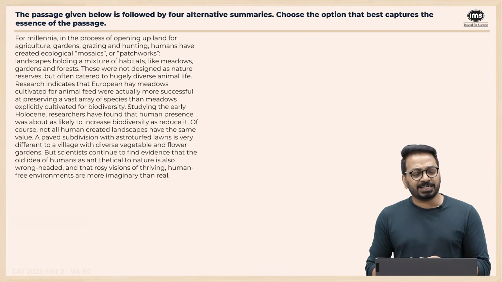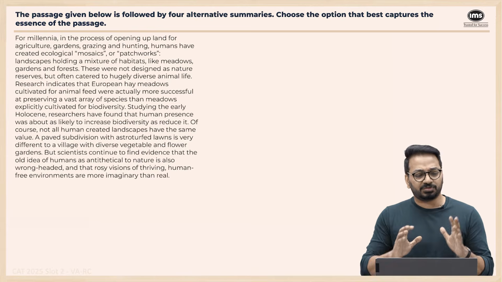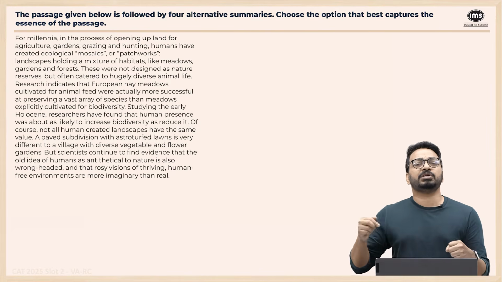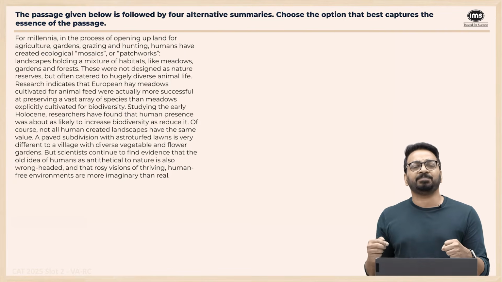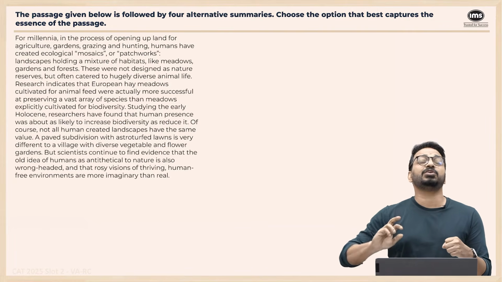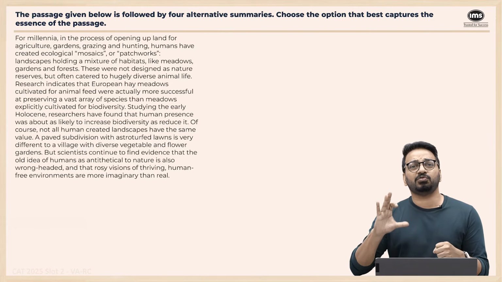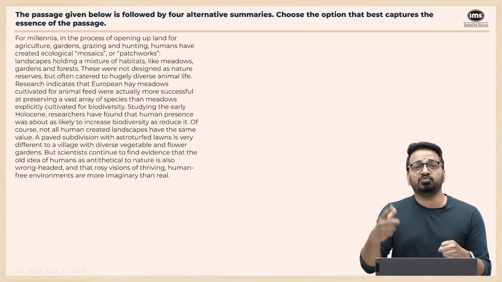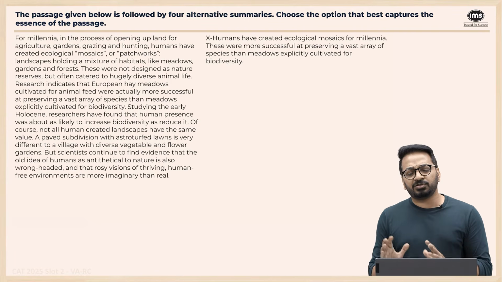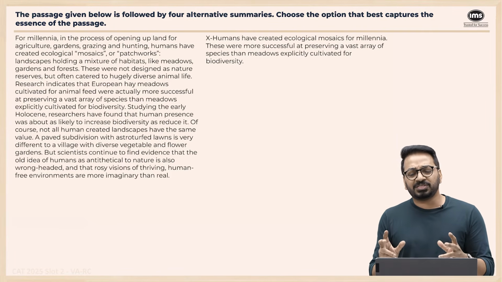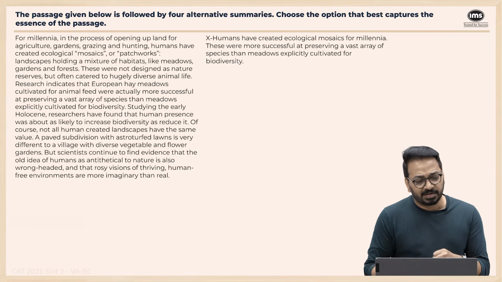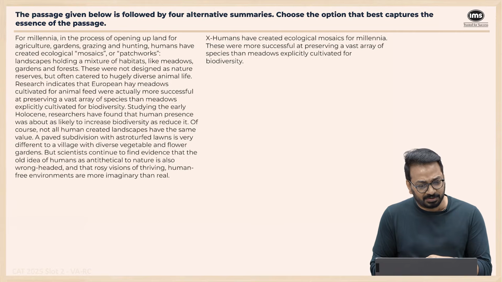Right? Research indicates that European... So if you're looking at the main idea, how do we tackle a summary question? You break it down into 3 parts, X, Y, Z. Z is the argument. Now Z can be mentioned right at the beginning. So there is one argument and 2 premises, right? So you convert the whole paragraph into 3 big ideas. 2 of them are premises and 1 is a conclusion. So this one, the first premise is, humans have created ecological mosaics for millennia.